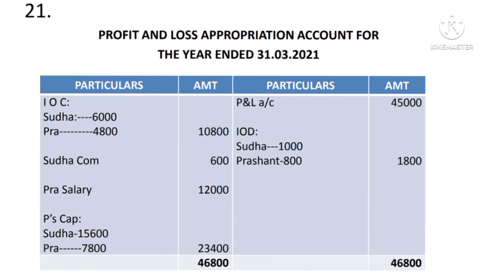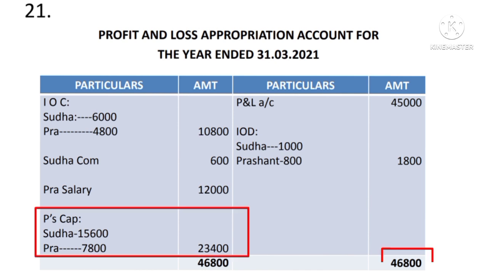And now total each side, debit side as well as credit side of the profit and loss appropriation account. If you total, credit side would be more, it comes to 46,800. Record it on both the sides, find out the difference, and difference is 23,400. Since credit side is more, this is the net final profit. It has to be distributed among the partners as per the profit sharing ratio, that is 2:1. So therefore in the 2 partners' capital accounts, Sudha it comes to 15,600, Prashant it comes to 7,800. So likewise we have to solve this profit and loss appropriation account.